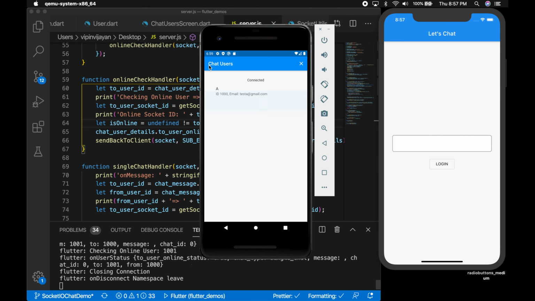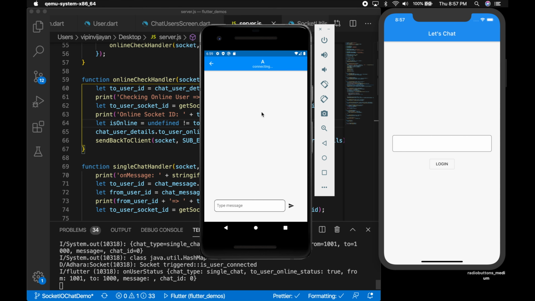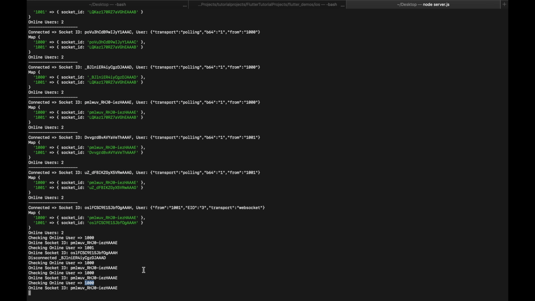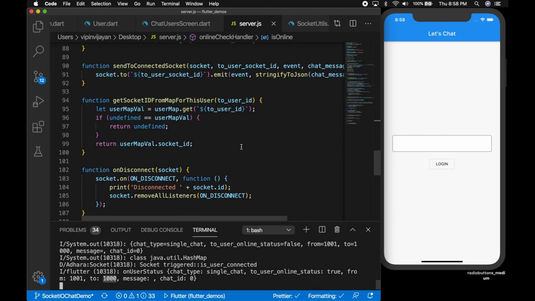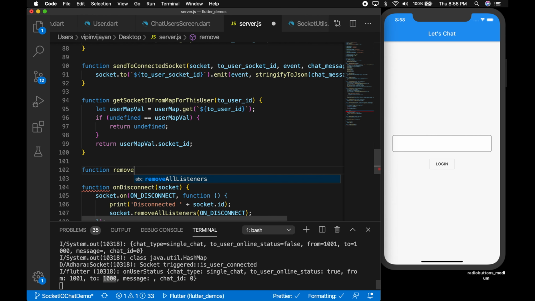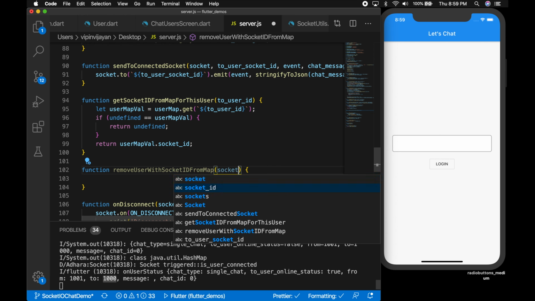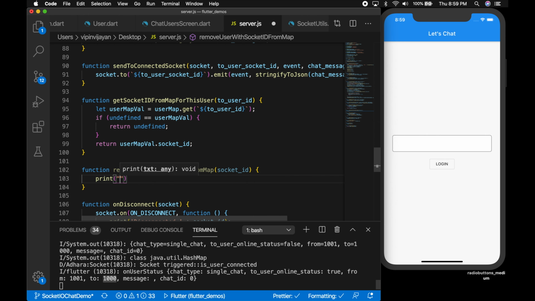Now we logged out A and let's see. So it's showing connecting, but it's returning true because we haven't removed the user from the user map in the server, right? So let's go to the server.js file and we need to write a function that removes the user from the map. So function removeUserWithSocketIDFromMap, and we need to pass in the socket ID. Okay, so we need to find the user with that socket ID from the user map.